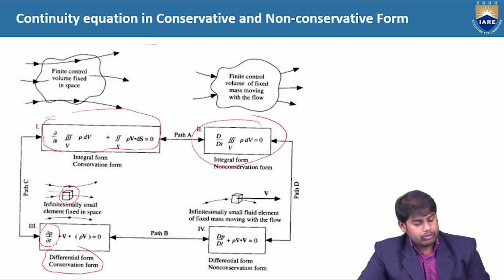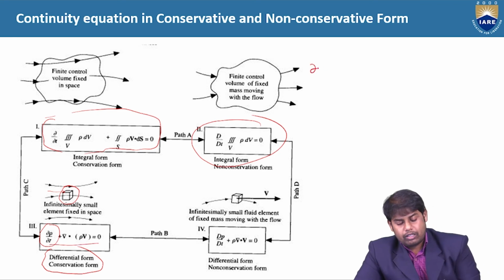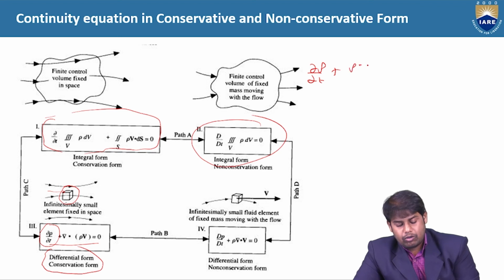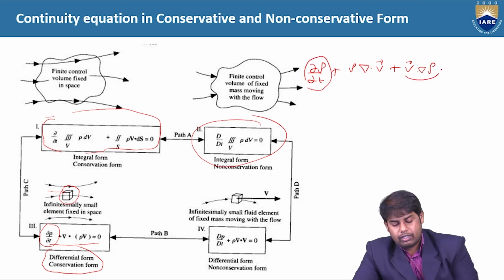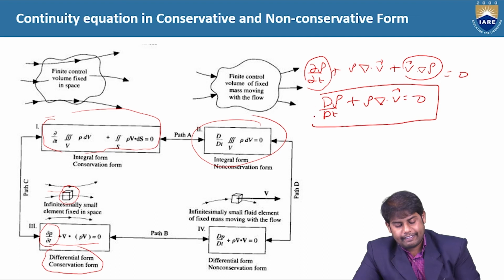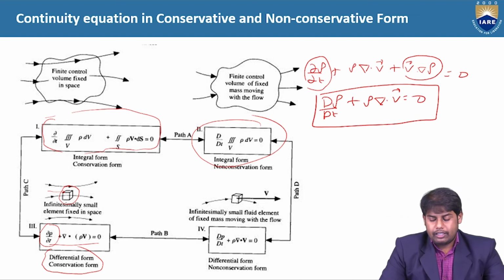Here again I will explain: this is written as ∂ρ/∂t, and the vector operation ∇·(ρV) is changed to ρ ∇·V plus V·∇ρ. The combination of this one and this one gives rise to the substantial derivative, which is nothing but capital Dρ/Dt plus ρ ∇·V equal to 0. This is the derivation for a control volume moving with the flow.